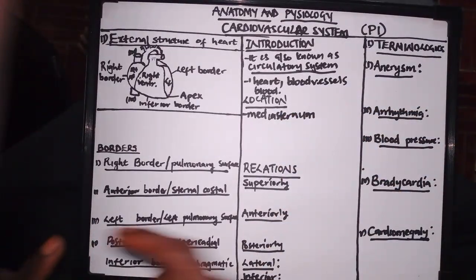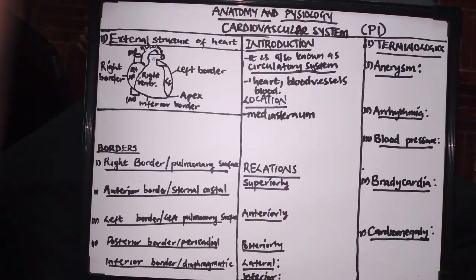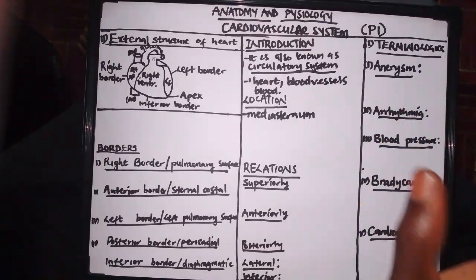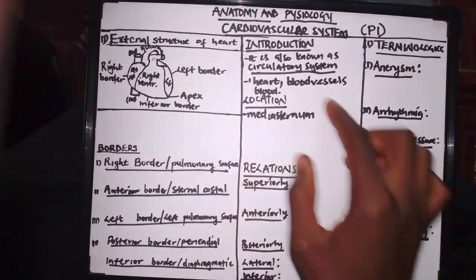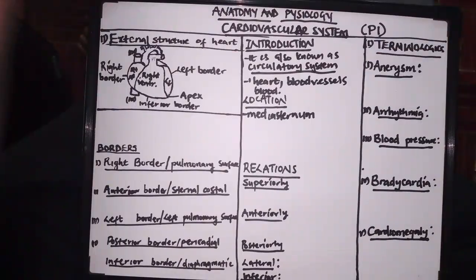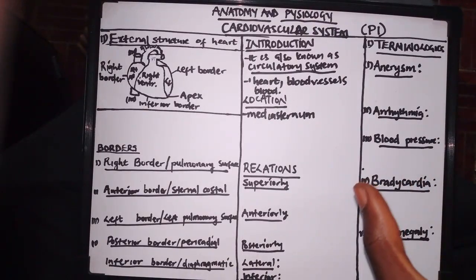So that's the first thing you need to know on the location of the heart. It is located in the mediastinum. So where is the mediastinum exactly? The word itself can give you a hint. We have sternum at the end, meaning it should be close to the what? To the sternum.